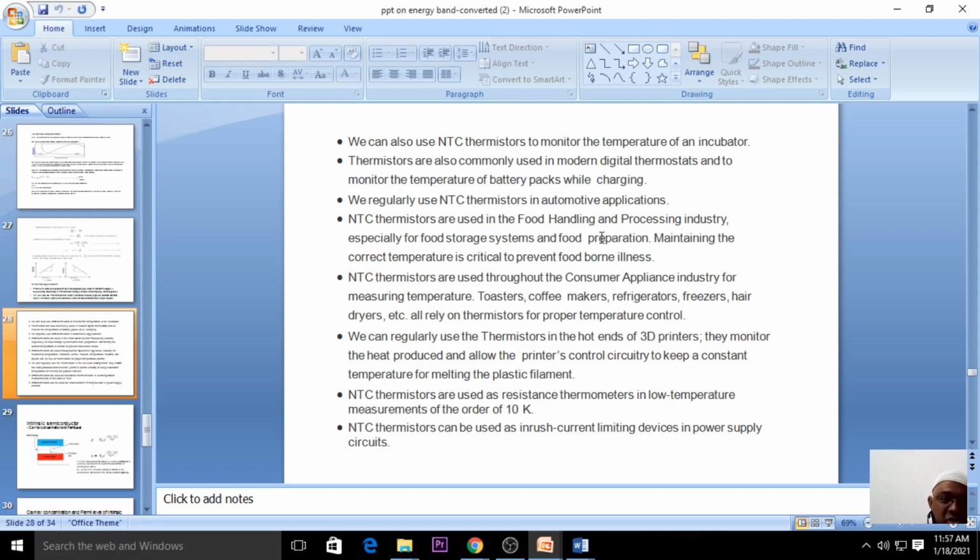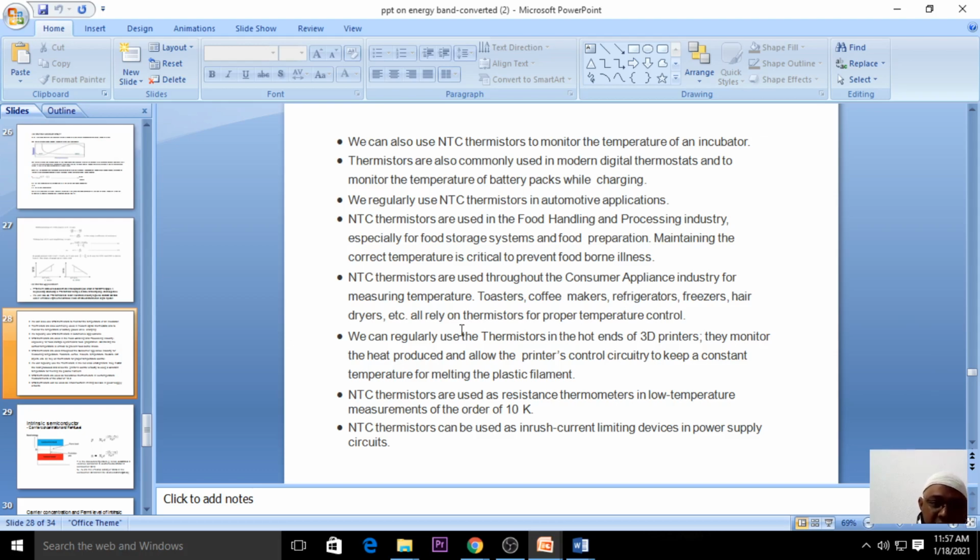There are different applications of the thermistor for automotive purposes also, and these thermistors are used in food handling and processing industries. They are also used throughout the consumer appliance industry, not only for toasters and coffee makers, but also refrigerators and freezers.